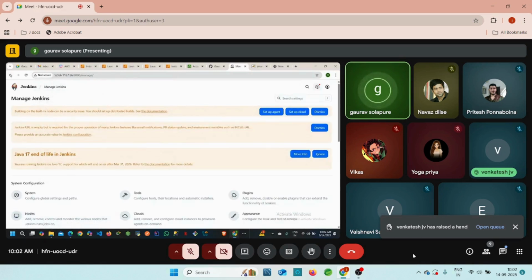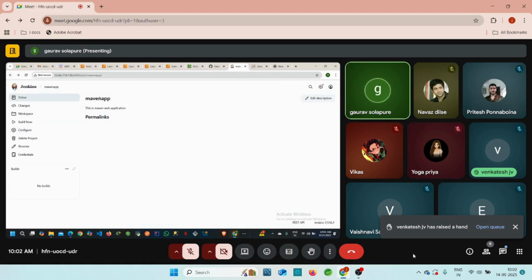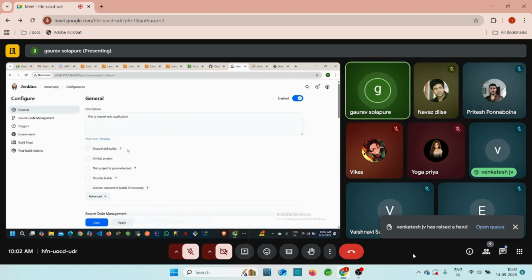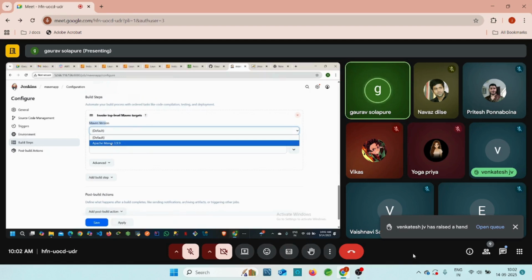Then again go back to our application, guys. Where is this? Yes, Maven web application. Go to the Maven app and click on the configuration, right? Where we have build steps. Now, see, the Maven version is available here automatically. Automatically, Jenkins will try to install it. The only thing is that we need to add the Apache Maven 3.9.9 in our toolbox, right? Then Jenkins will automatically install this Maven, and in the configuration as well, we can see this Maven version. So from here, we can add the Apache Maven 3.9.9, right?